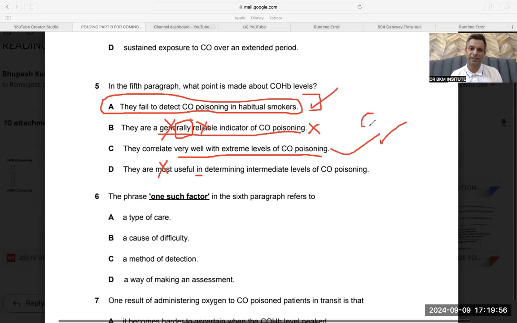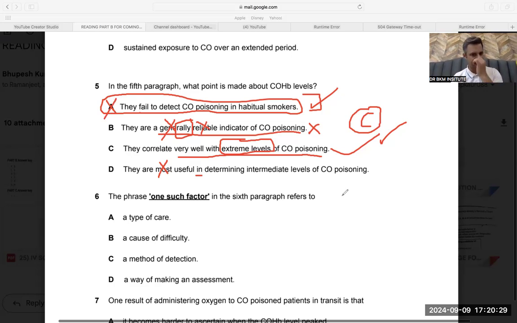So the answer should be C or A, but C surely is right, because carboxyhemoglobin level, as do the cases that register with 50 to 70, which are generally fatal, that means they correlate very well with the extreme levels. Extreme also means low and high both. Extreme does not always mean severe. But anyhow, in severe cases and in both the cases they are. And this point, then I will eliminate that it is not directly given. Okay, so the answer should be C.